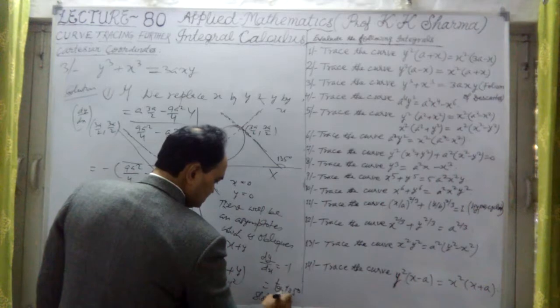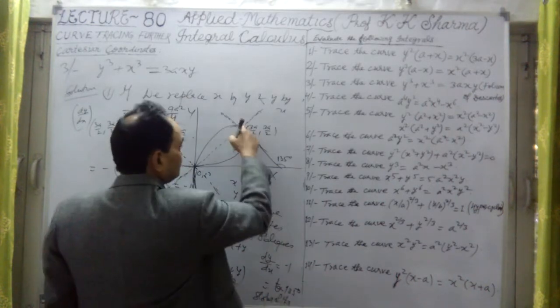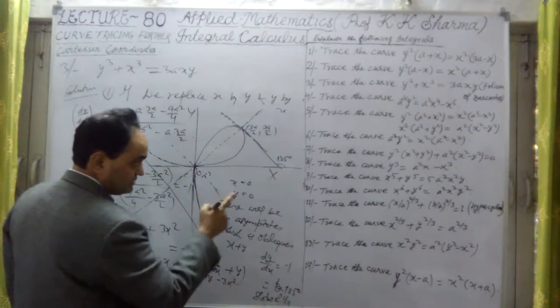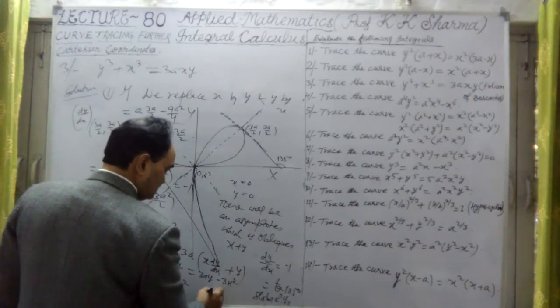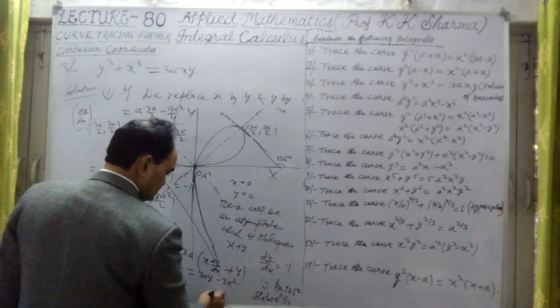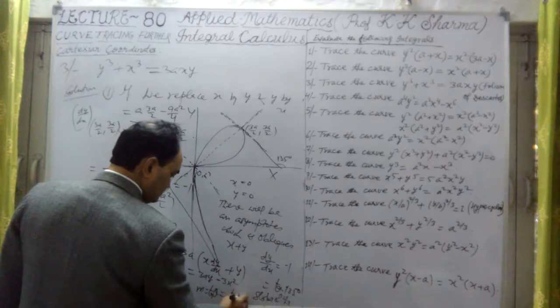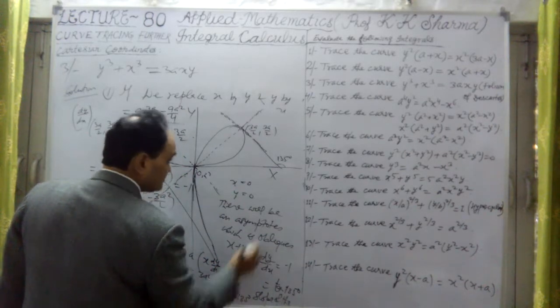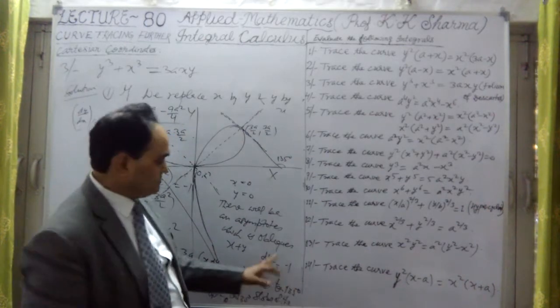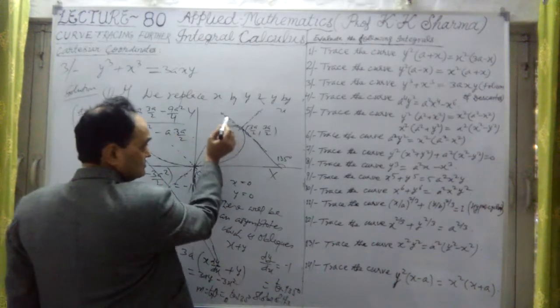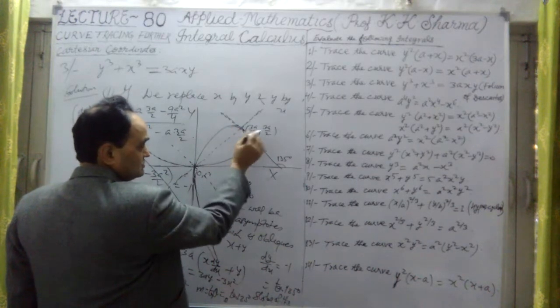The slope of the tangent at this point is 135 degree with the axis of x. Let me take the tangent of that angle. Slope m is equal to tan theta, which is tan 135 degree, because minus 1 comes out to be the value. This is the slope of the tangent at this point 3a by 2.